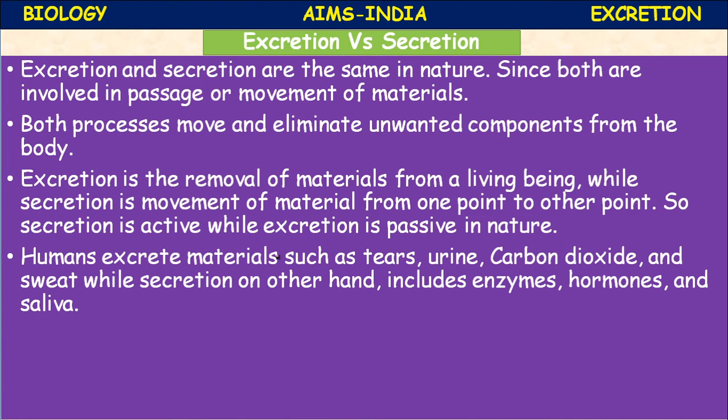And hormones are secreted by endocrine glands, the ductless glands. They include the thyroid gland, adrenal gland, testis, ovary. The pituitary is the master gland of the endocrine system. They are called endocrine glands. They are deep seated, they are ductless.